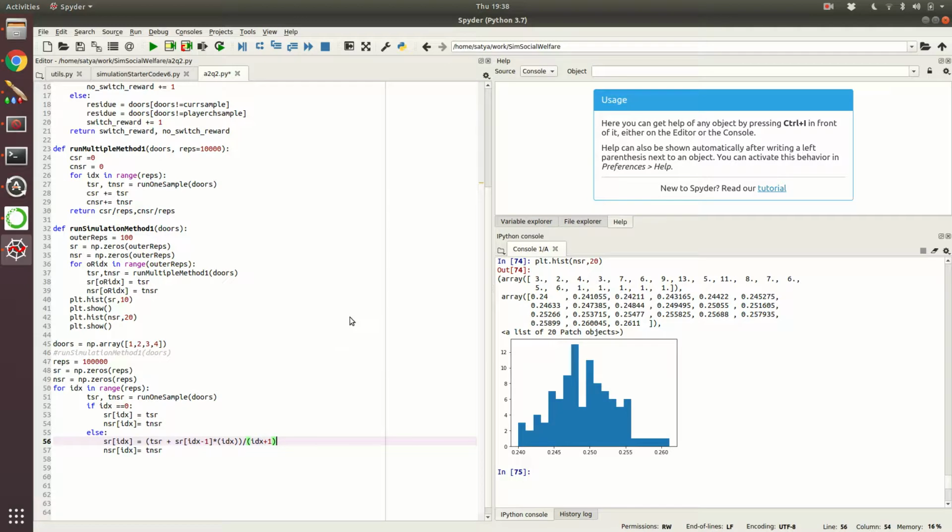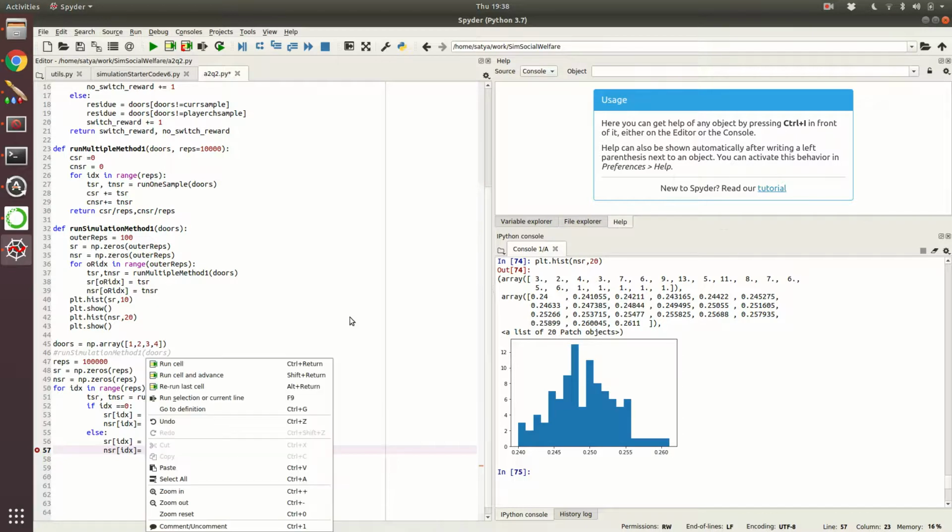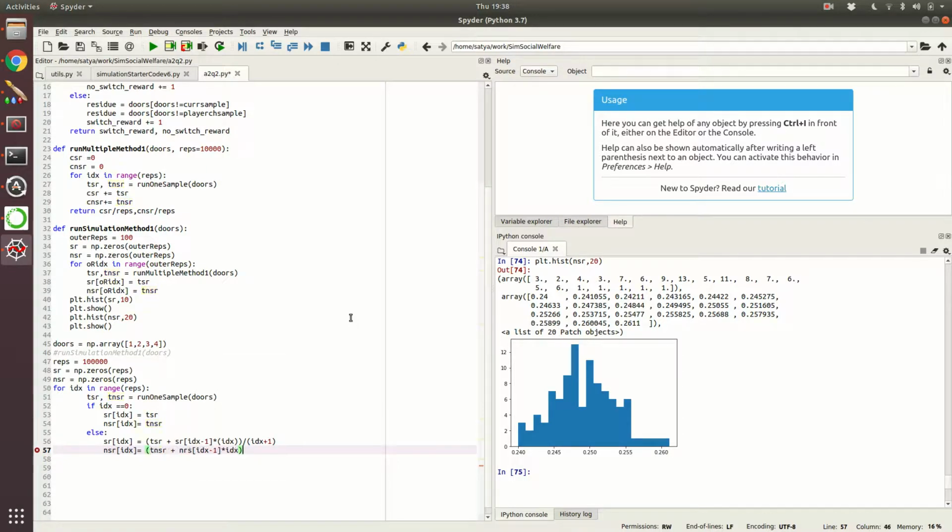So this is the formula. Similarly, plus NSR. So this is a moving average. You have to keep the average, the running average, so you need to keep it properly. That's why we are doing this. Let me know if you don't follow this. Okay, so this is method 2.